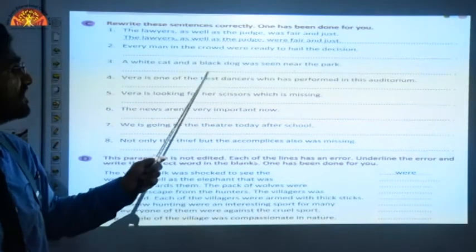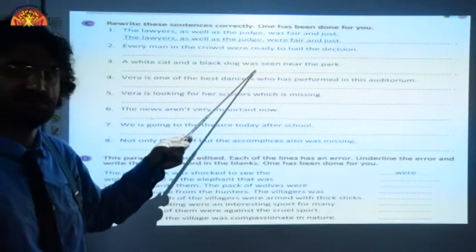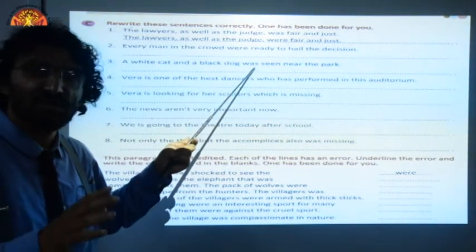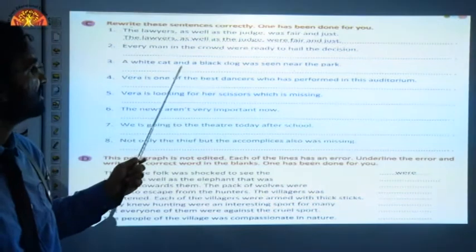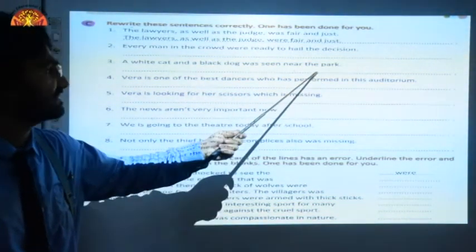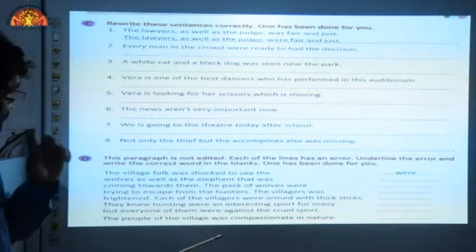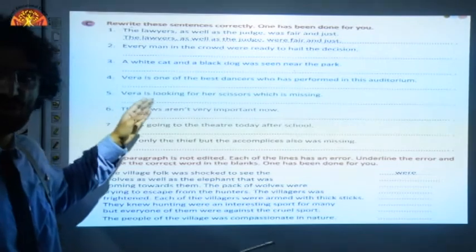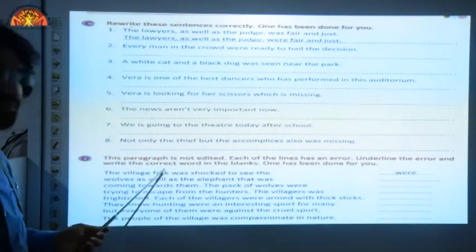Here we have two subjects joined by and so the use of was here will be absolutely, definitely, completely wrong. A white cat and a dog were seen near the park. This will be the right, perfect subject verb agreement. I believe you can do the rest of them on your own. All the best. We will talk about exercise number D now.